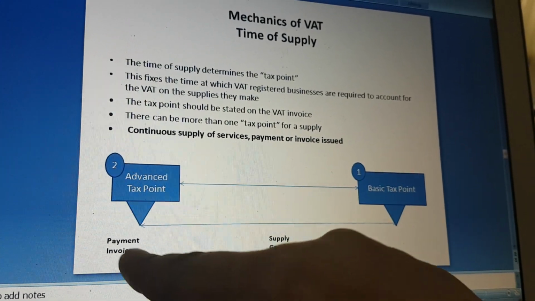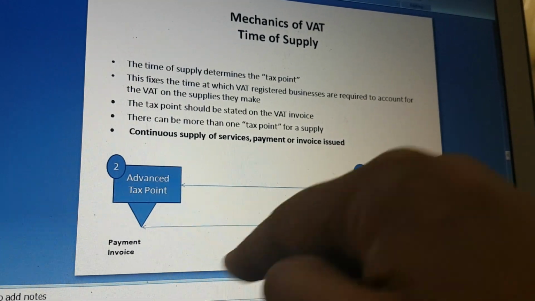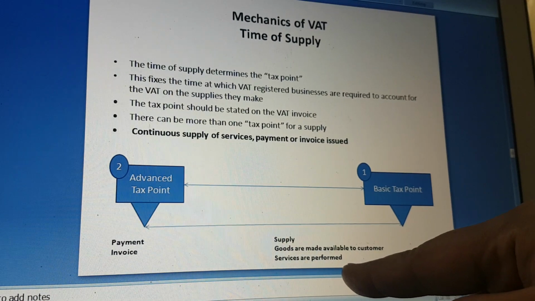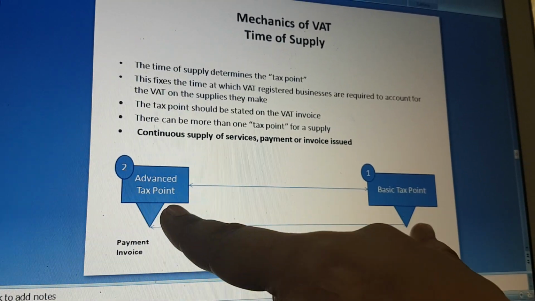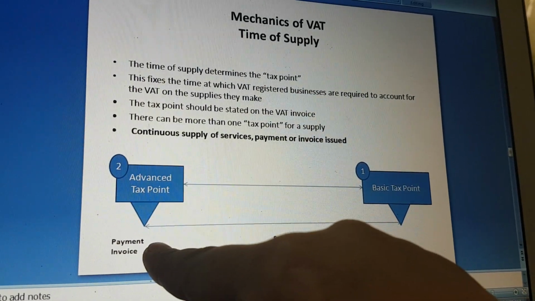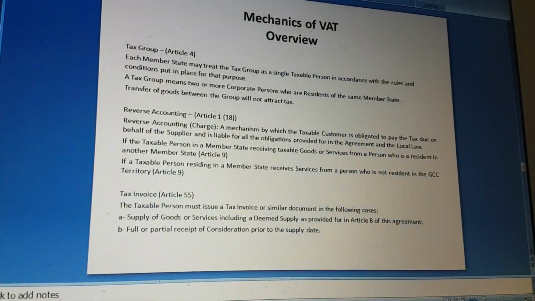At the advanced tax point, the payment invoice will be generated. Basic tax point: supply, when goods are made available to customers or services are performed. Doesn't matter, the time when the invoice is generated is the advanced tax point.